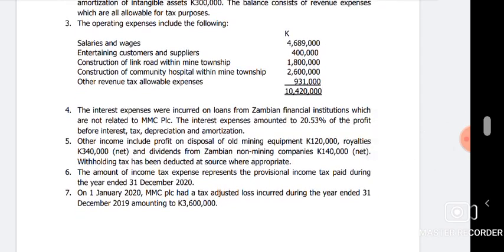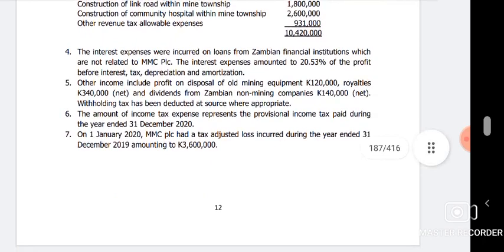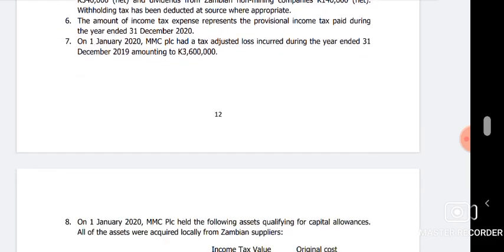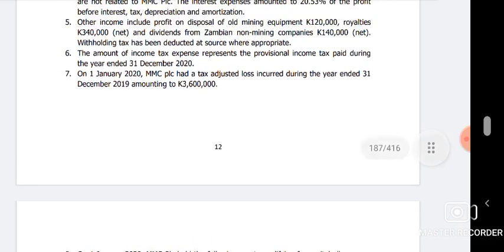On the 1st of January 2020, MMC PLC had a tax adjusted loss incurred during the year ended 31st December, amounting to 3,600,000. When you have a loss, what are the rules? Well, let me just share the screen. So what we're going to do about the mining loss is that you're supposed to index it first. You index the loss that you have stated as a company.